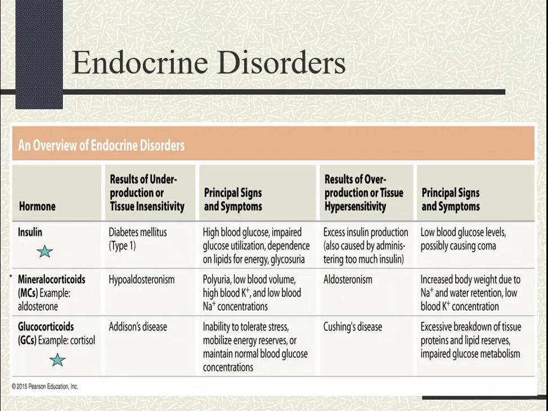Now we're going to focus on the adrenocortical hormones. I am mainly referring to cortisol and aldosterone. The first condition I want to talk about is Addison's disease. Addison's disease is due to the hyposecretion of cortisol,